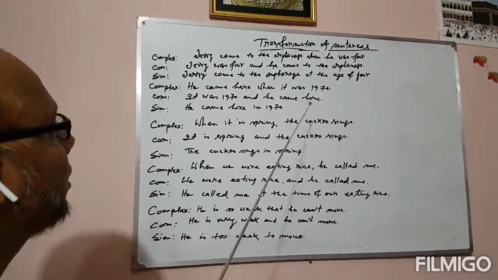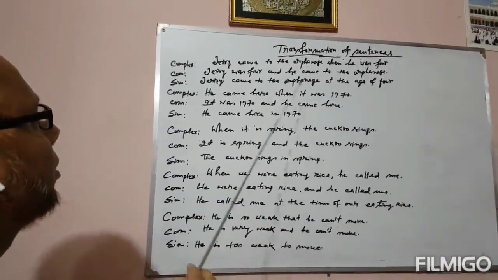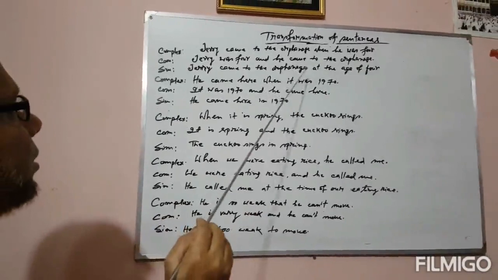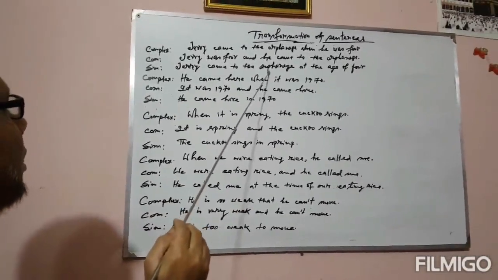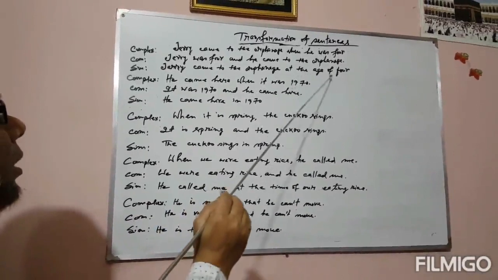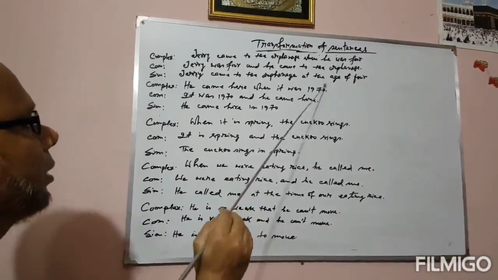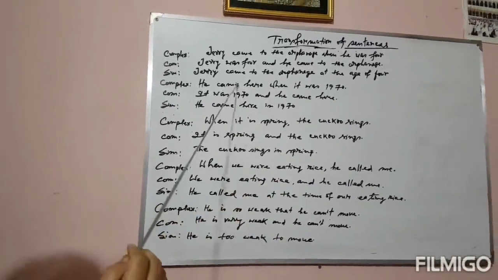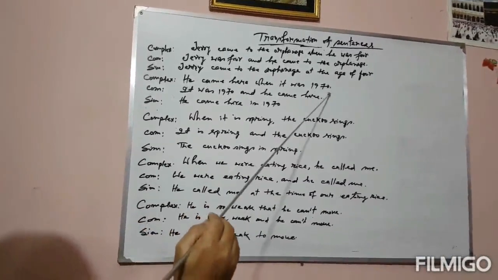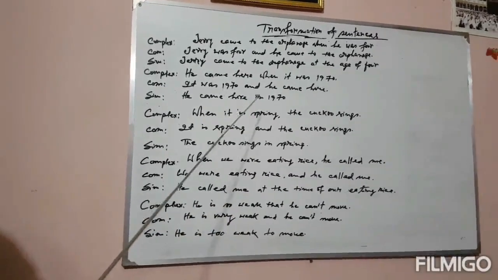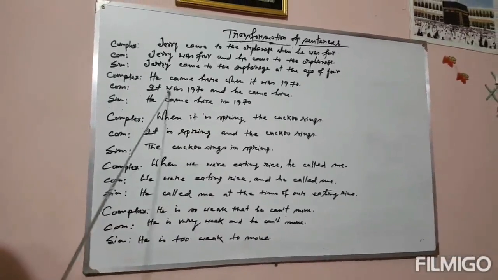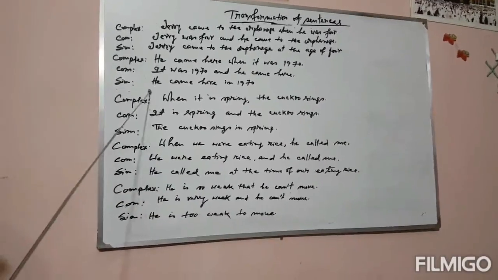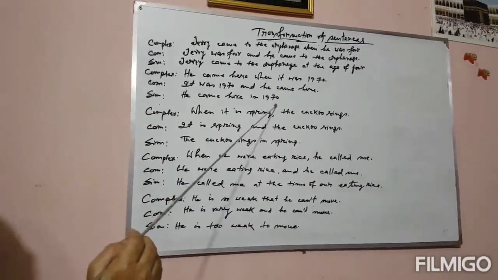According to the chart I mentioned there, when indicates age, then the simple sentence will be formed by using at the age of. So Jerry came to the orphanage at the age of 4. He came here when it was 1970. Here when indicates time, that's why it was 1970 and he came here. And the simple sentence: he came here in 1970.